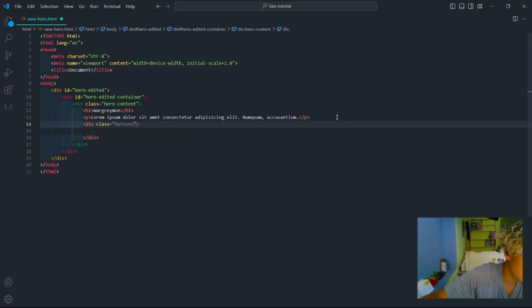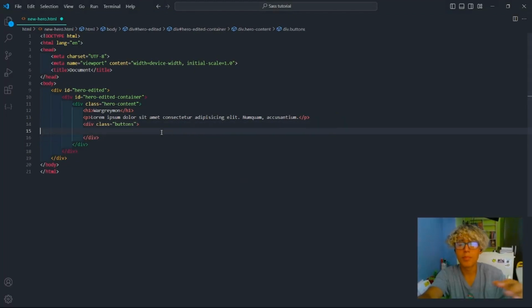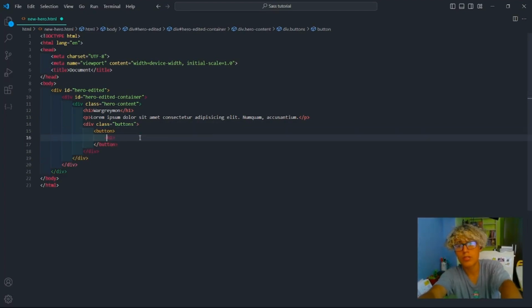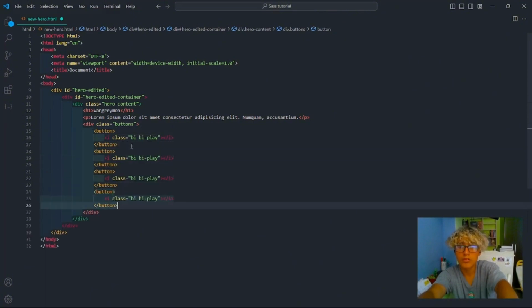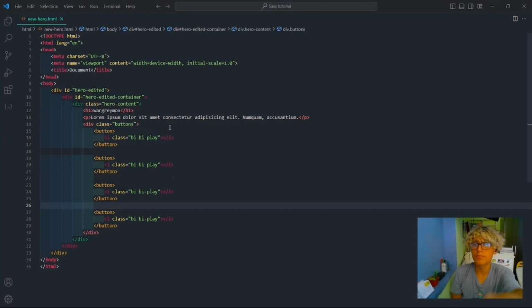It's not gonna be buttons for this case. We're gonna make it in comparison to the article and more futuristic maybe. And inside of the button, we're gonna use a bootstrap icon again because it's better. Probably the other buttons are pretty hard to insert. And yeah, we have our HTML.